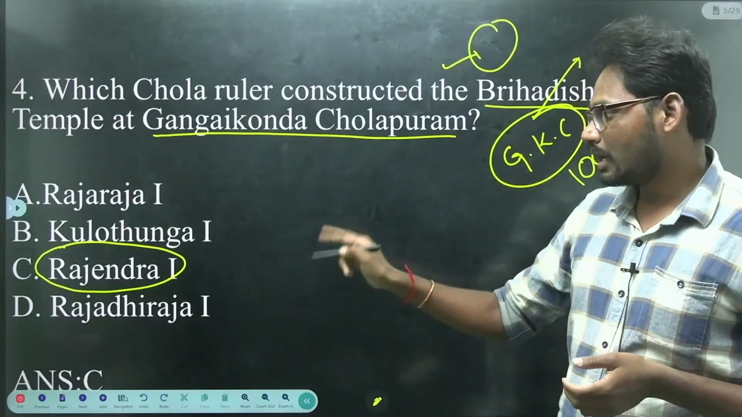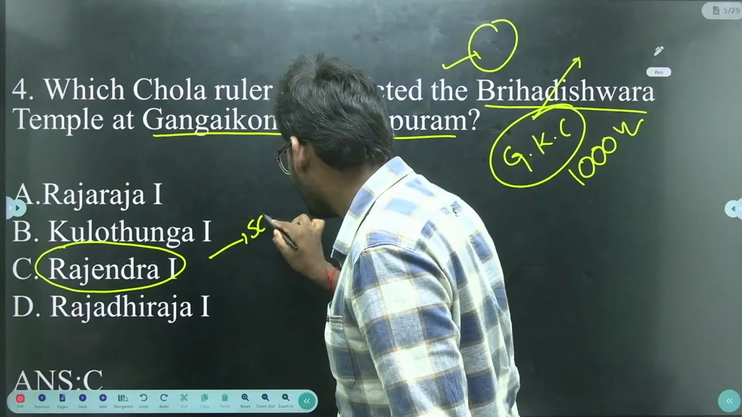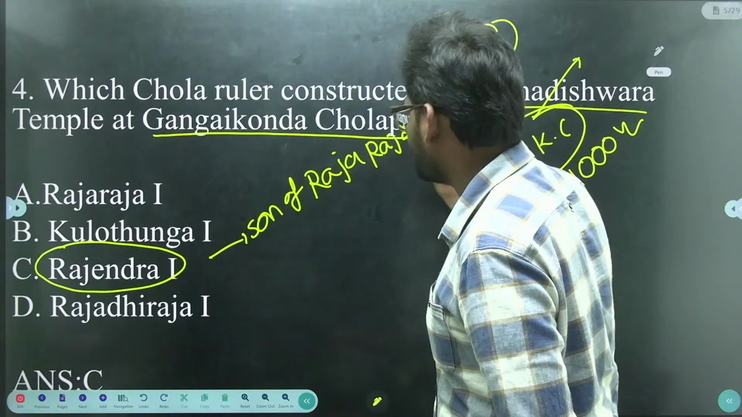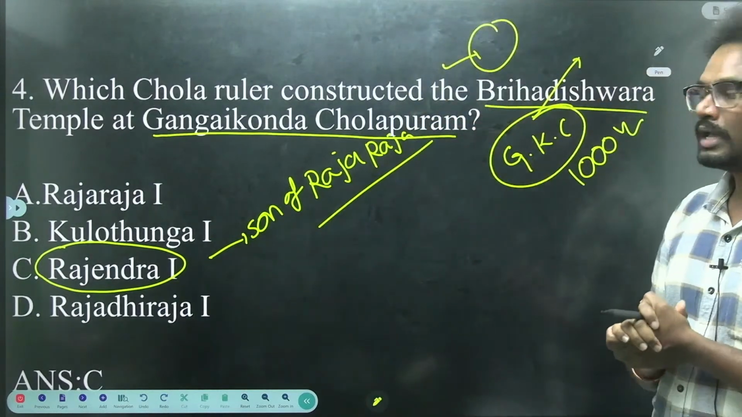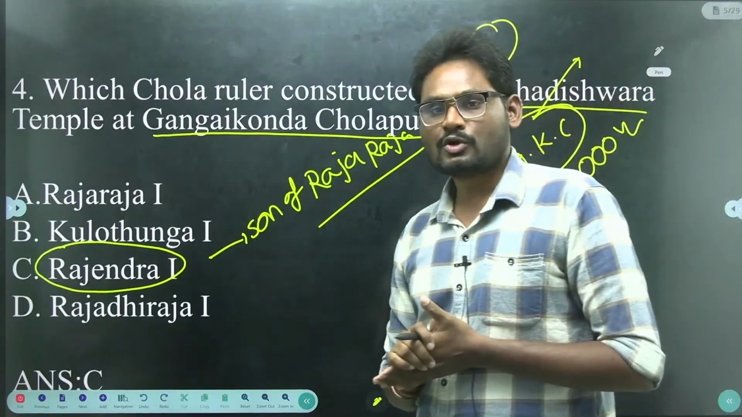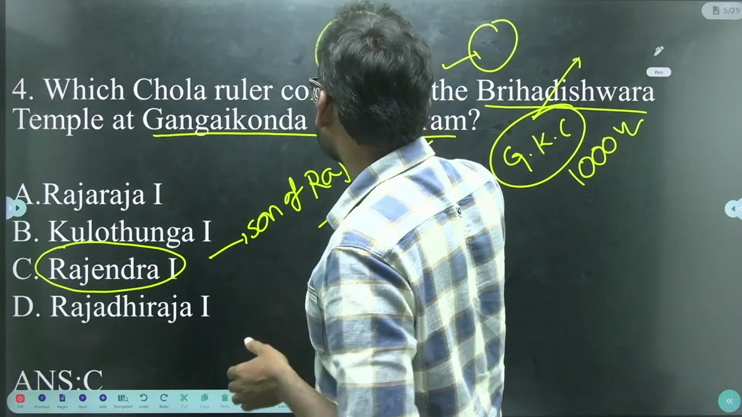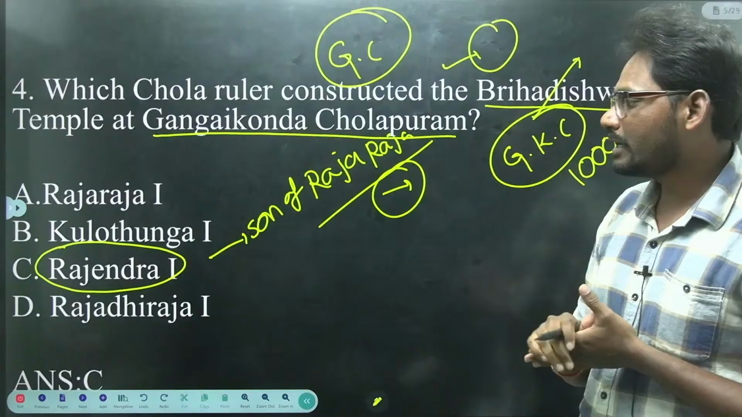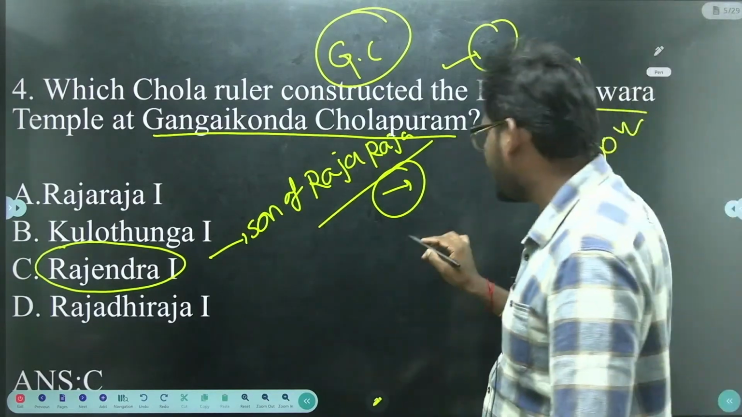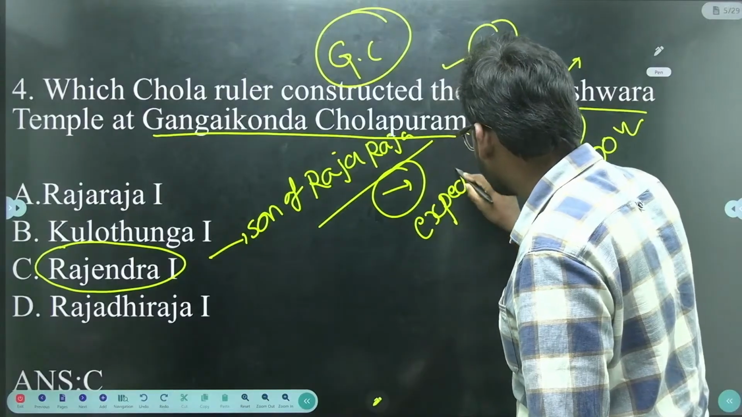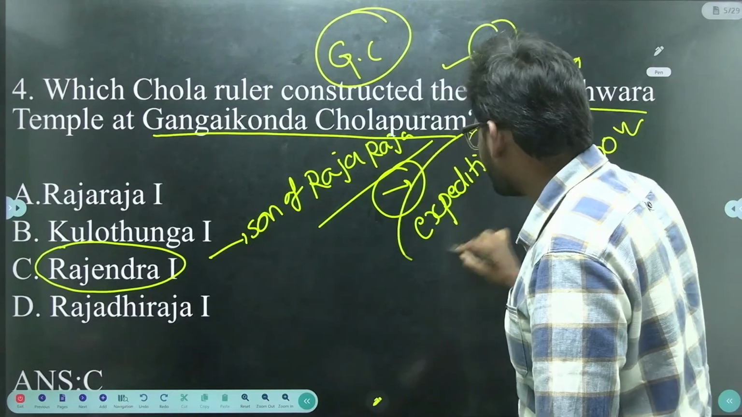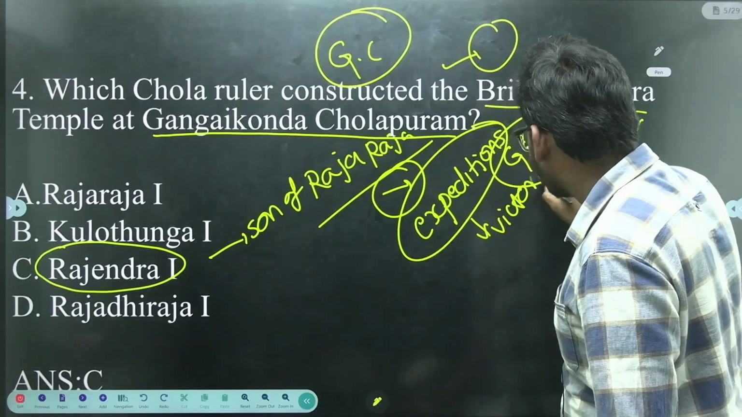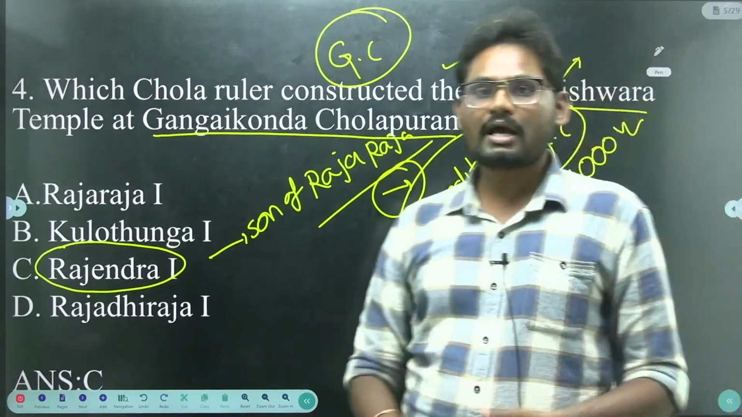The Chola king Rajendra I, son of Raja Raja, constructed the Brihadishwara temple at Gangaikonda Cholapuram. Here we have a story. King Rajendra I is known for his expeditions, and he is known for his victories up to the Ganga river.